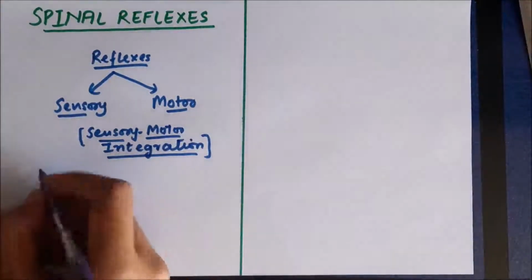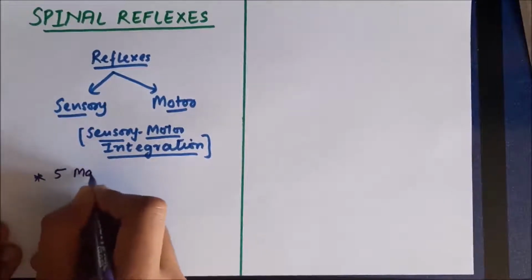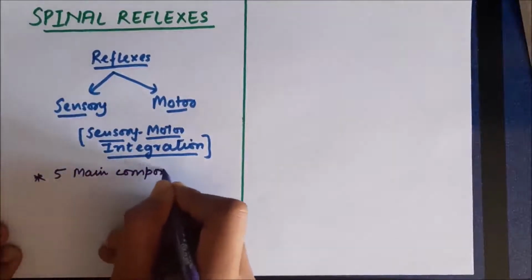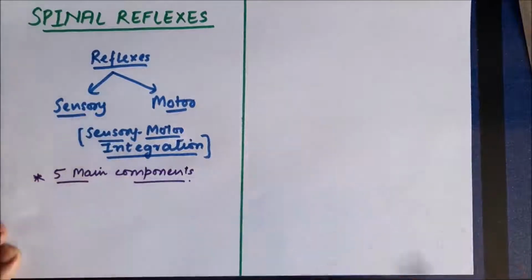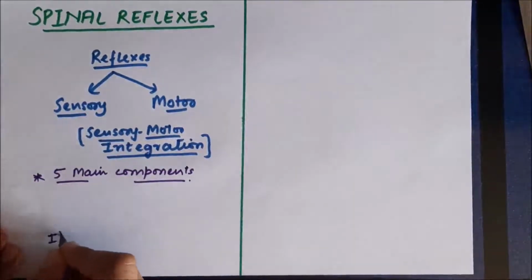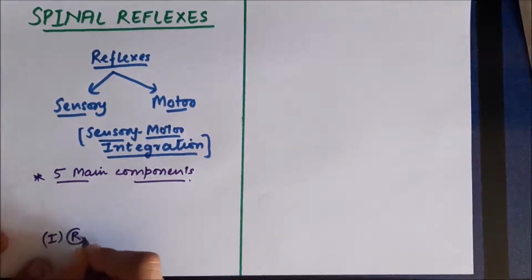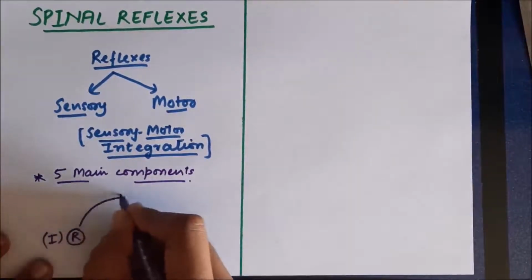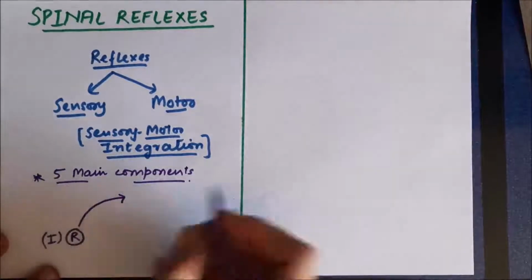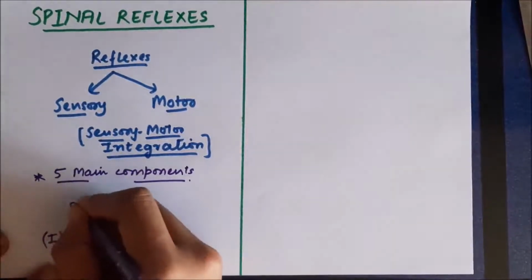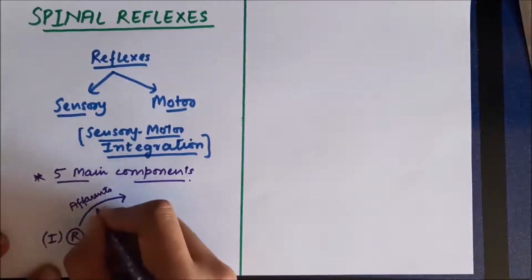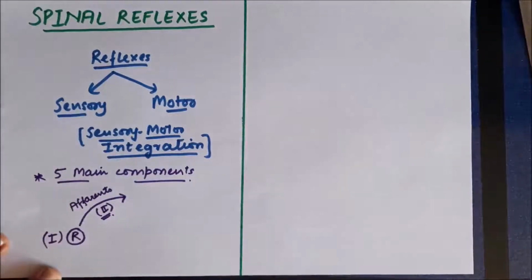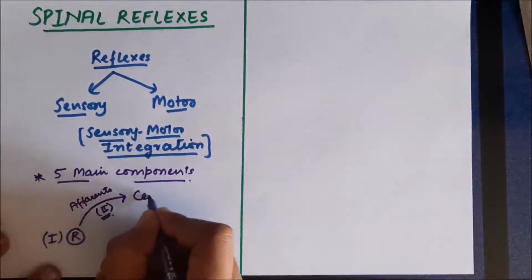Now in order to understand reflex, every reflex can be studied in terms of five main components. So, how can every reflex be studied? First of all, there will be a stimulus which is going to be sensed by some receptors. So, this is the first component. Then, the information from these receptors is carried to the central nervous system through afferents. So, afferents, these are the second component of the reflex arc, and then the information is going to reach